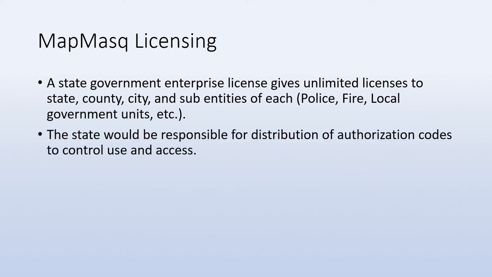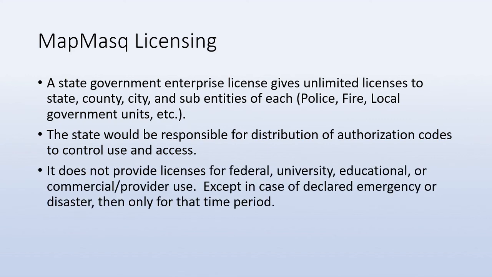The state would be responsible for distribution of those codes though, so you can have as many of those as you need for those entities, but you're responsible for distributing them. It does not provide licenses for any federal, university, education, commercial, other users in your state, except in cases of declared emergency or natural disasters, and we can talk about that if the situation arises.